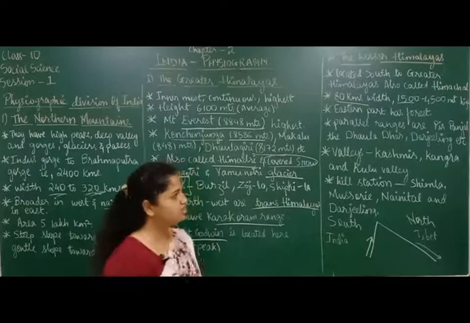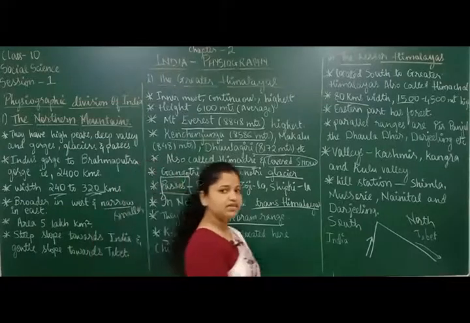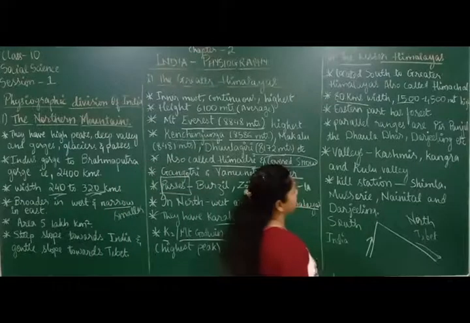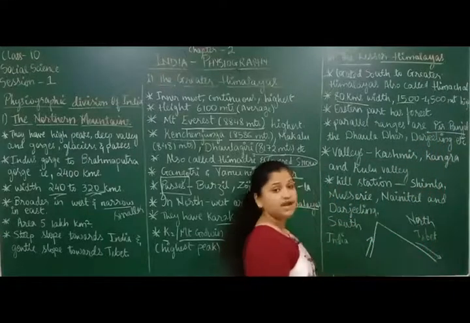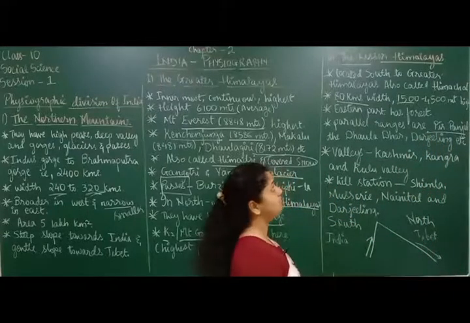So, which are these mountain ranges? Some names I have written. There are many names given here. I have written only 3 names here. They are Pir Panjal. They are parallel ranges running parallel to Lesser Himalayas.